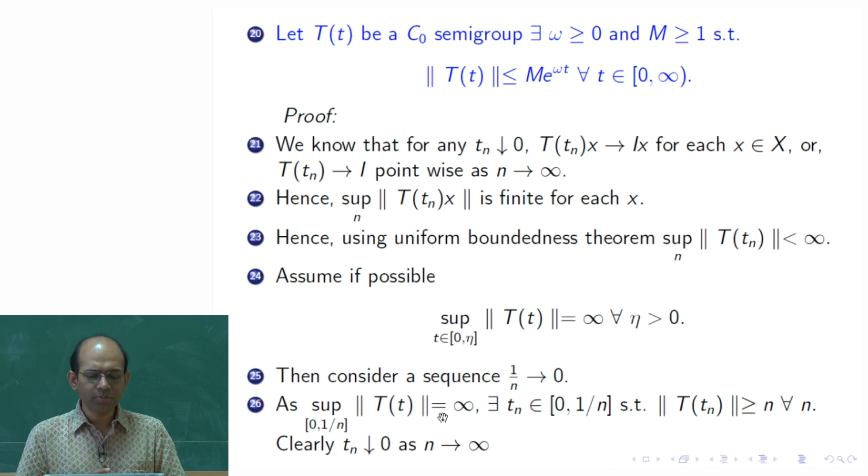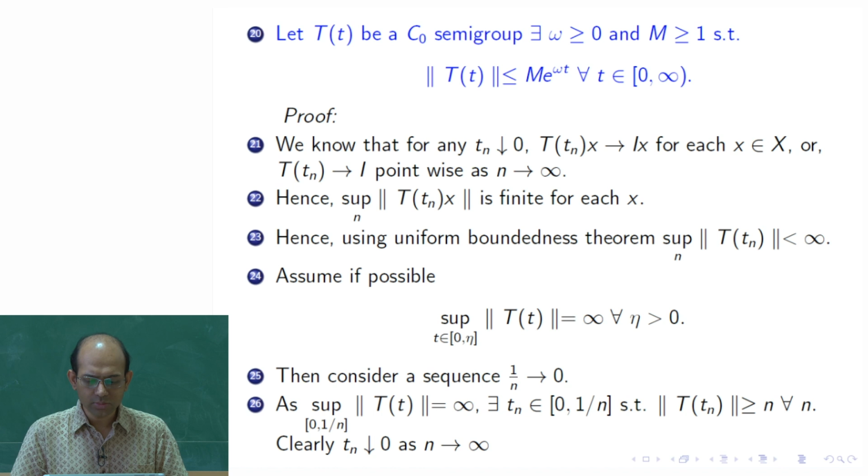That means for some t the norm becomes arbitrarily large. Whatever large number n is, I can always find one t_n in this interval such that the norm of T(t_n) is more than or equal to n. If you cannot do this, then this assumption is wrong.